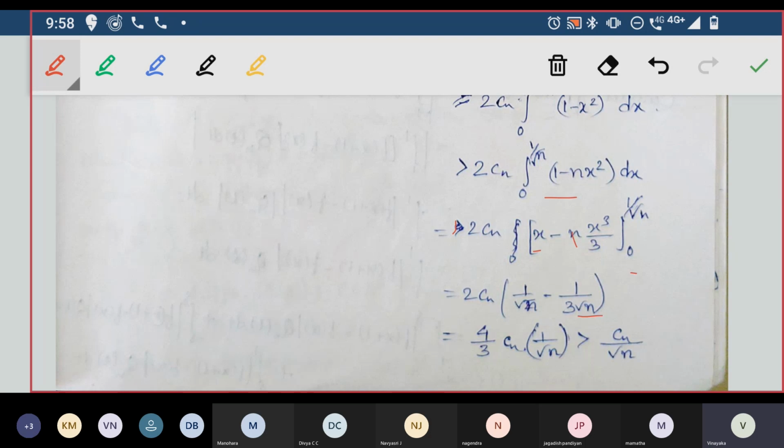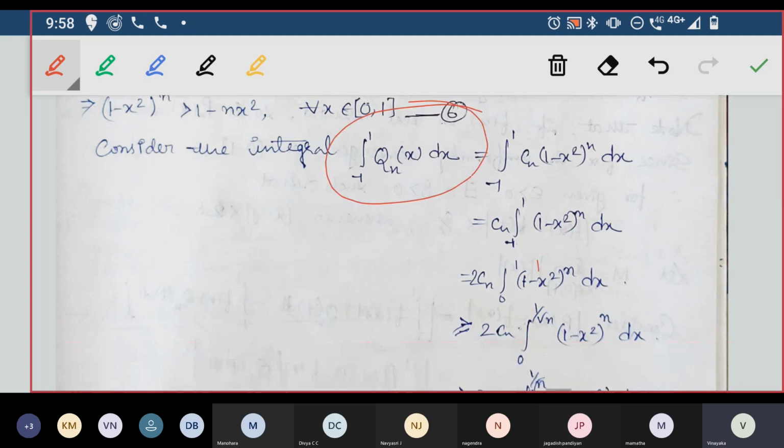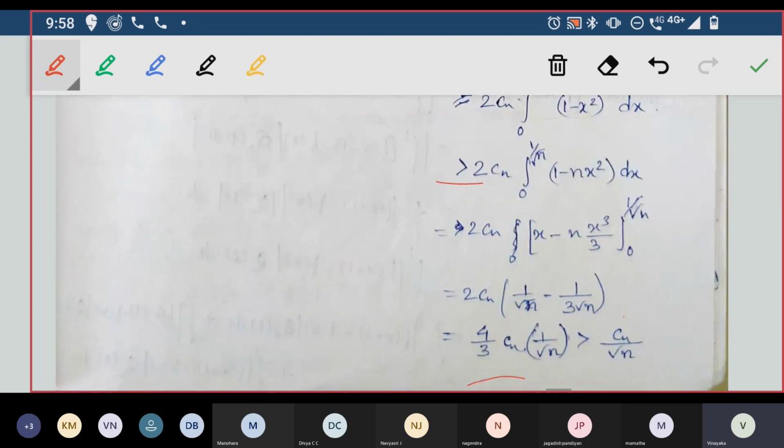You will get only 1 by 3 root n. So take 1 by 3 common, it will become 2 by 3 root n, and once again this 2 is multiplied, you will get at the end 4 by 3 Cn 1 by root n. So this whole thing is greater than this value.